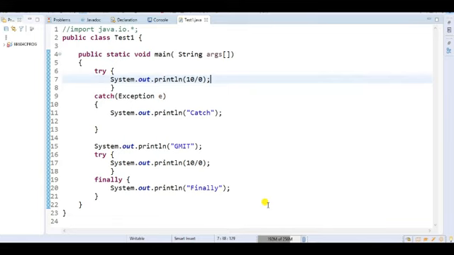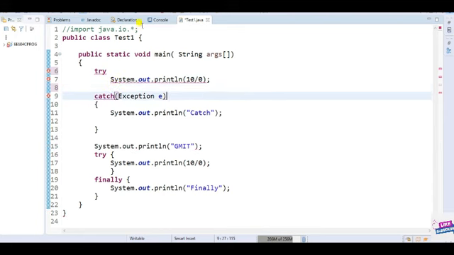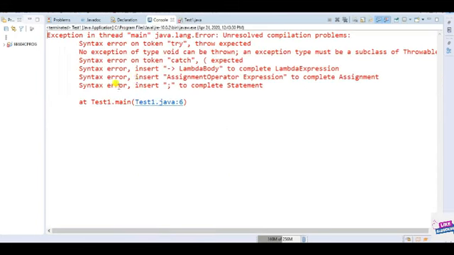Even in this example, I have also discussed that if I use only a try block, that is not a valid combination either. Even if you don't use curly braces for try, that is also a compilation error. So I am getting an error here.